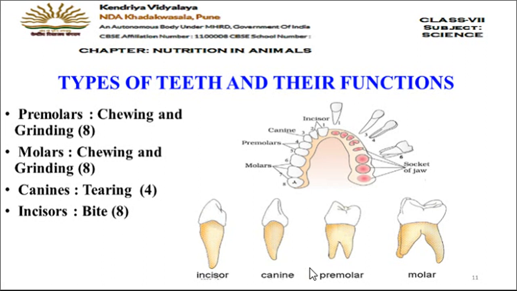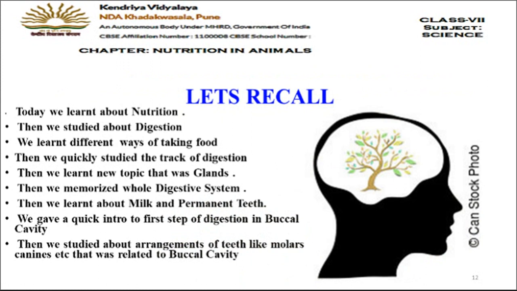Now let's recall what we have studied in the video. In this video we have studied about nutrition, which is the intake of food and its utilization. Then we studied about digestion, which is the breaking of the food into simple form. Then the different ways of taking food, as different animals have different ways of taking food inside. Then we studied the human digestive system, which consists of the alimentary canal and the glands. Glands are special cells which produce or release special substances which are generally liquid in nature.